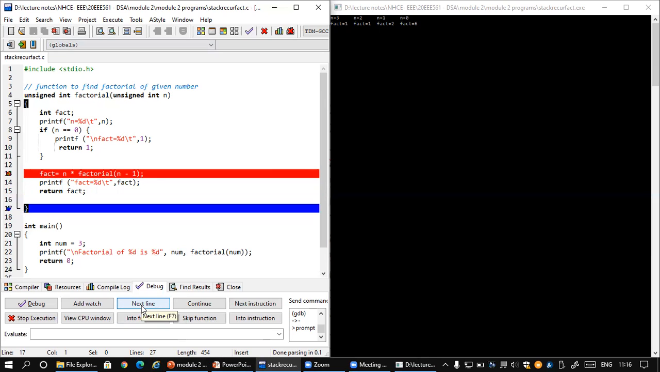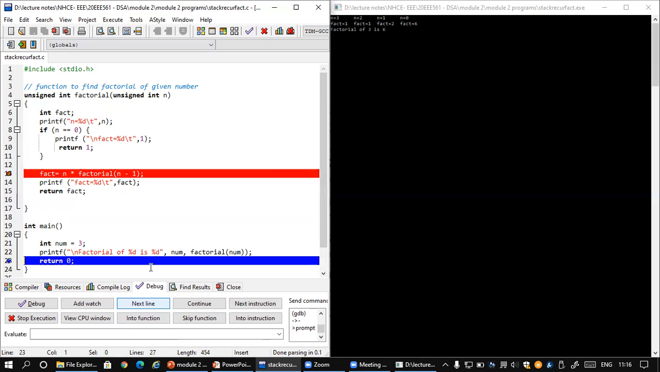After this, it'll come out of this particular function. When it comes out of the function, where will it go? It will go back to the main program, and it prints the final result: the factorial of 3 is 6. Isn't it? So this is the power of recursion. Continually the same function executes by calling itself again and again. That's called a recursive function. Hope you understood. Thank you.